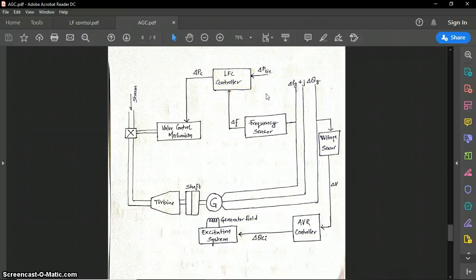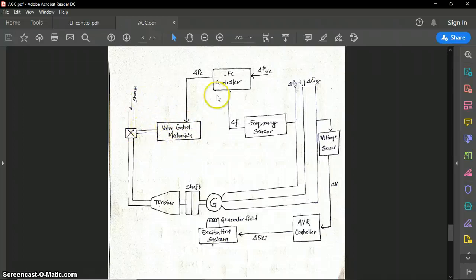If there is a changed frequency, then it will try to correct the frequency according to the load demanded from the tie line. The same change in load is given to the valve control mechanism. This is the governing system, and it controls the steam valve.